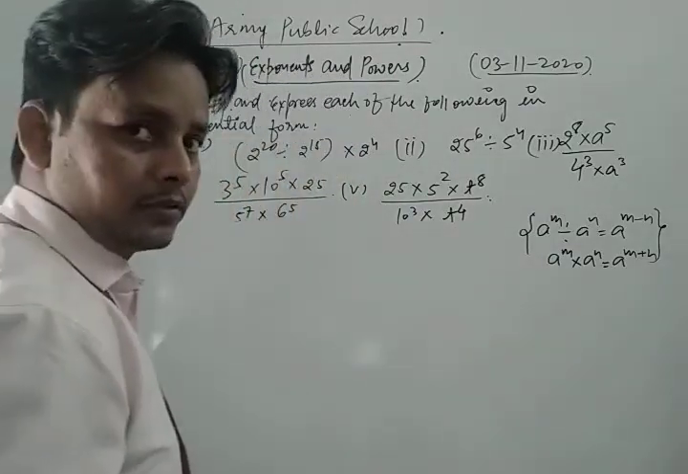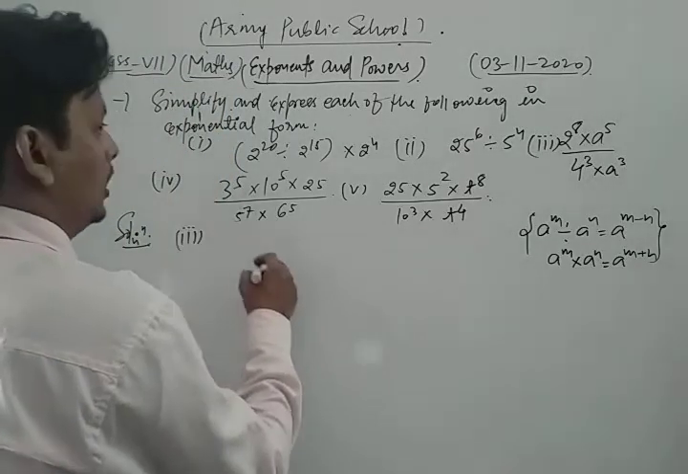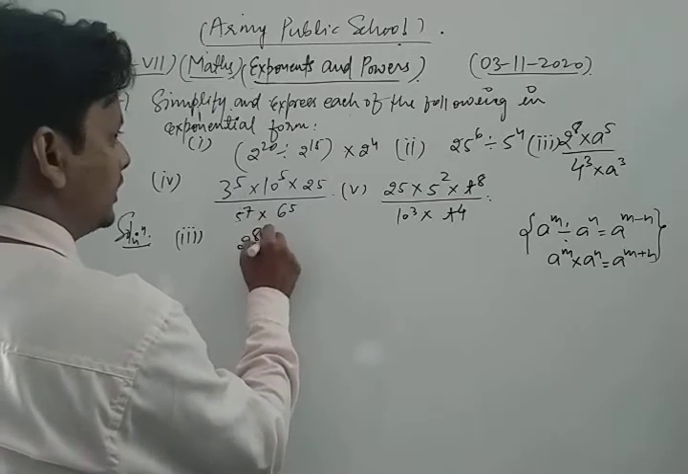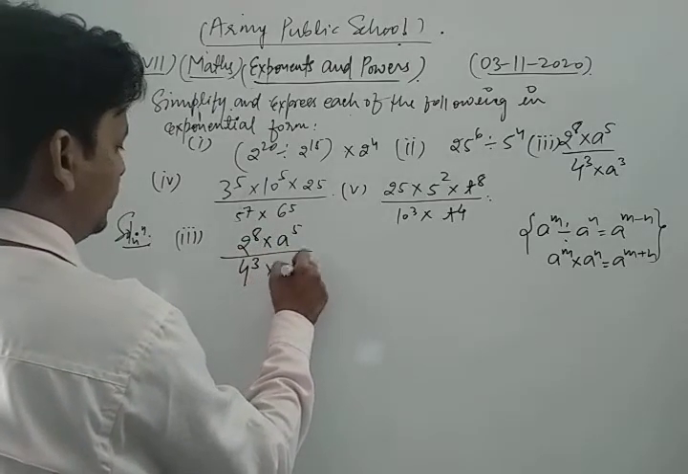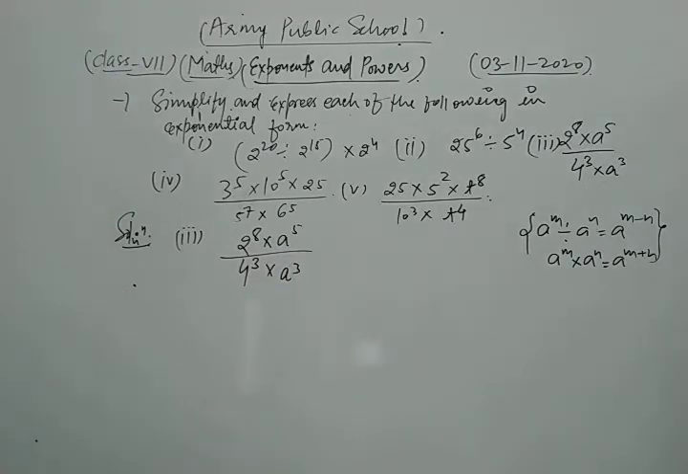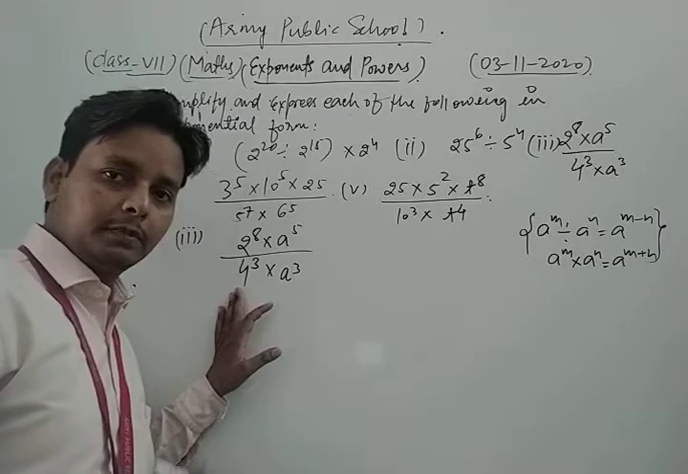Now, our third part is what? Let's see. The third part is 2 to the power 8 into 8 to the power 5 upon 4 to the power 3 into a power 3. Dear student, in that question, first of all, we convert 4 as a power of 2.